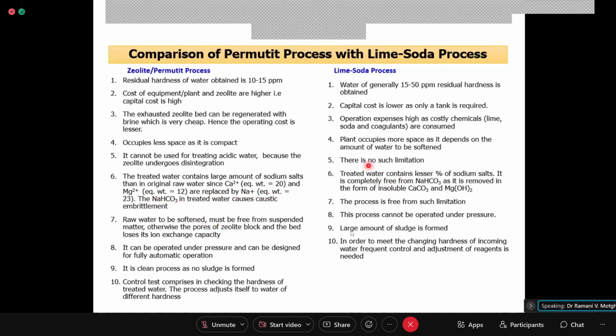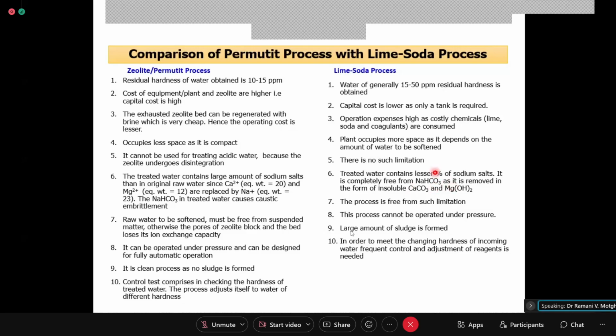Treated water in the lime soda process contains a lesser percentage of sodium salts, so it will not show much carryover. It is completely free from sodium bicarbonate. This is the most important impurity, because bicarbonates are totally removed by whom? Soda or lime? Lime, ma'am. Okay, so lime removes bicarbonate completely.